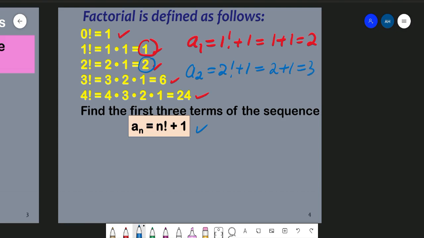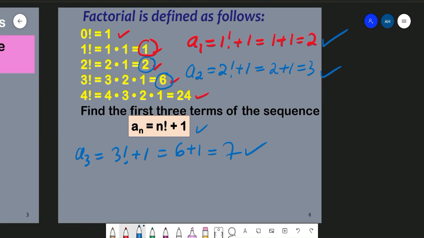It's crowded over there, so let's write down a3 somewhere down here. a3 equals 3 factorial plus 1. 3 factorial is equal to 6, so we have 6 plus 1 equal to 7. There we have it: this is our first term, our second term, and our third term.